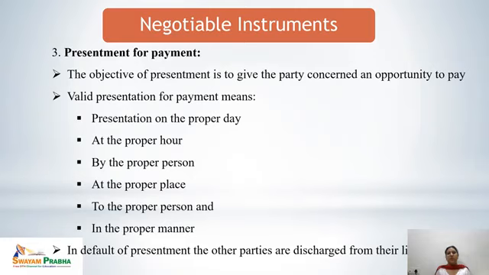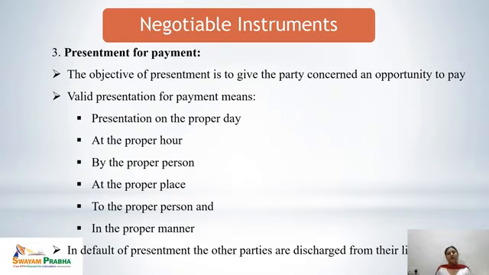Valid presentation for payment means presentation on the proper day, that is, the day which was fixed for payment, on that day the payment is being made. If any hour is mentioned on the bill of exchange to pay, then at the proper hour, and it must be done by the proper person, that is, the person who was liable to pay, at the proper place.